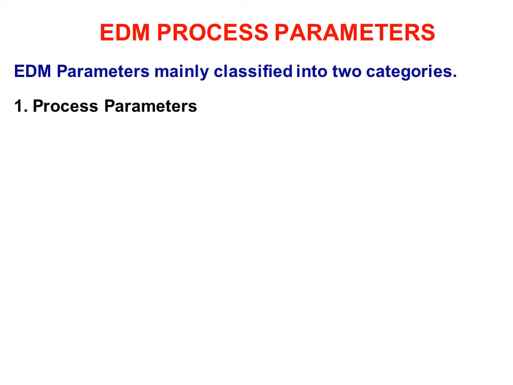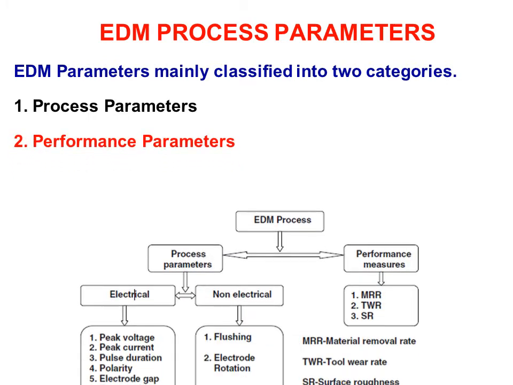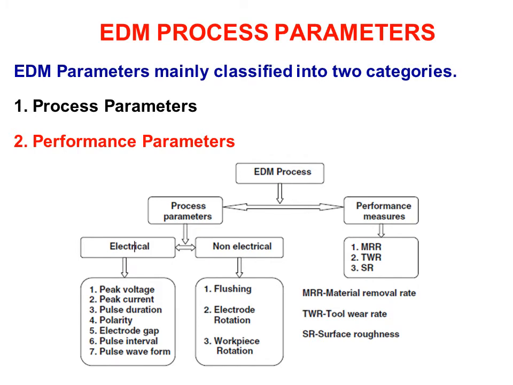It is mainly classified into two categories: process parameters and performance parameters. It can be understood by this particular diagram. The process parameters are again classified into electrical and non-electrical parameters, and the performance measures are MRR, TWR and SR. We discuss them in detail in the next slide.